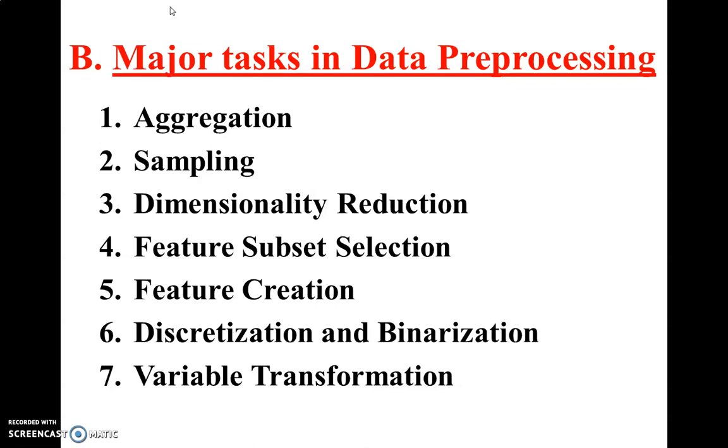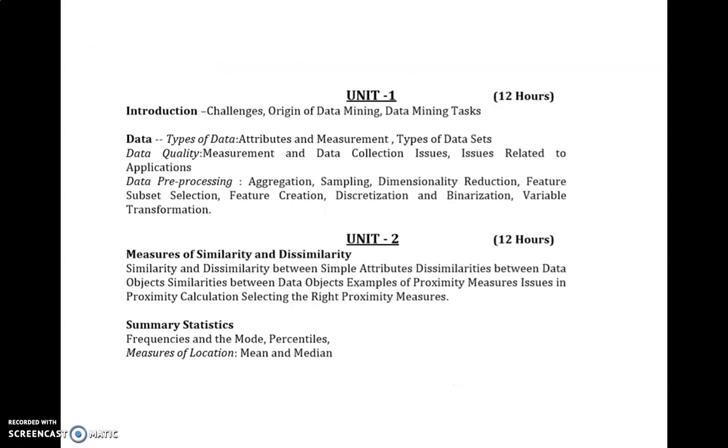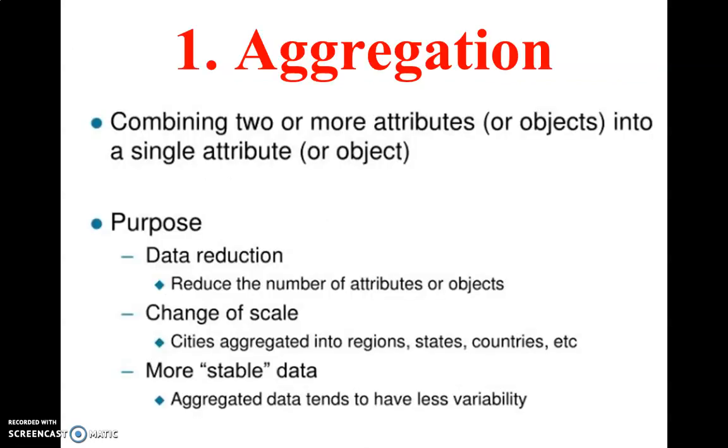So this data cube aggregation I have already explained in the forms of preprocessing. Let me take the same example which I have previously explained there, that is of a sales data table year wise. After aggregation we were getting a data cube, and with that data cube it is easy to access the data or retrieve relevant information. So this is what we have in aggregation. Next we'll see what are the purposes of aggregation.